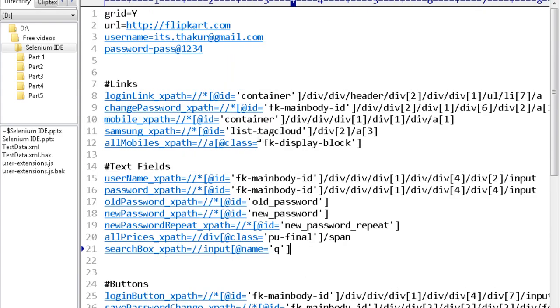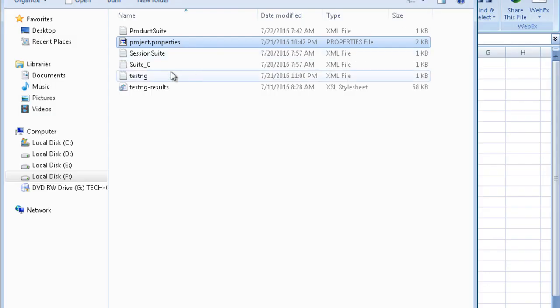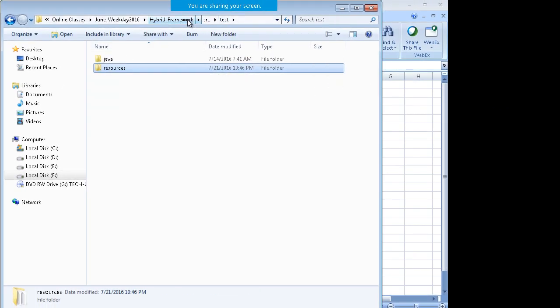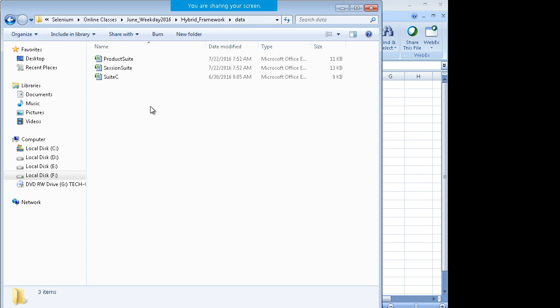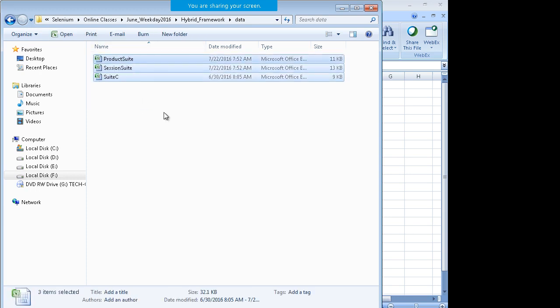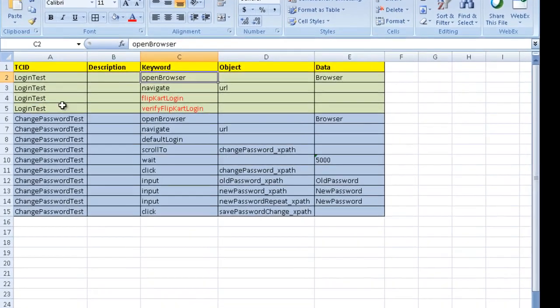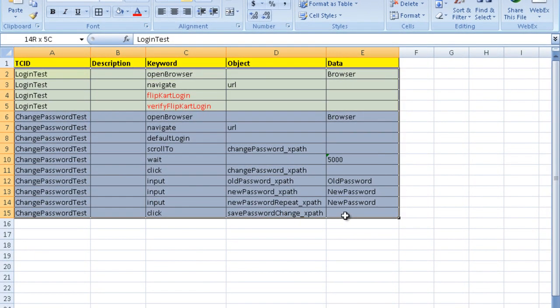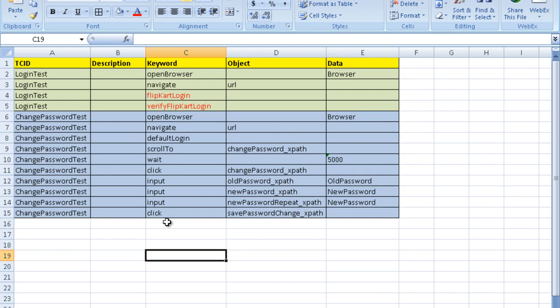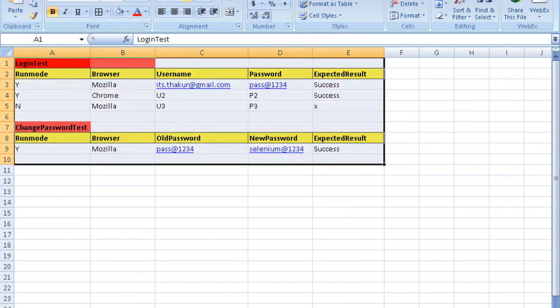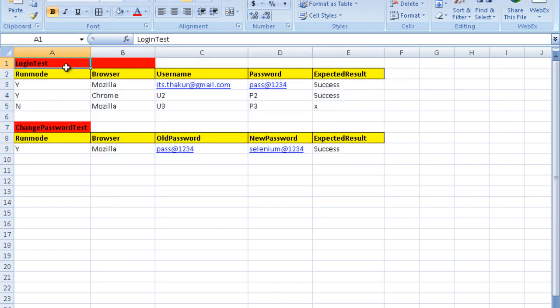So this makes the work easy. The script will read the XPaths, not the data, from this properties file, and it will execute. Now under the project I had the data folder, where I had a different Excel file for every test suite. For example, this was the session suite, and in this I had the keywords for Flipkart. You had the data arranged like this, in a separate sheet, the data sheet.